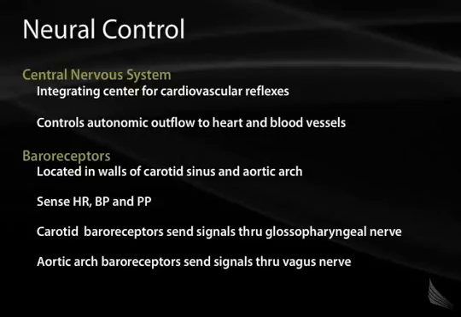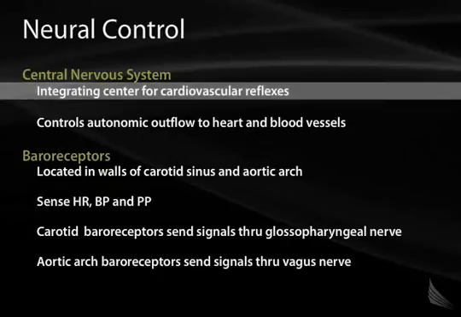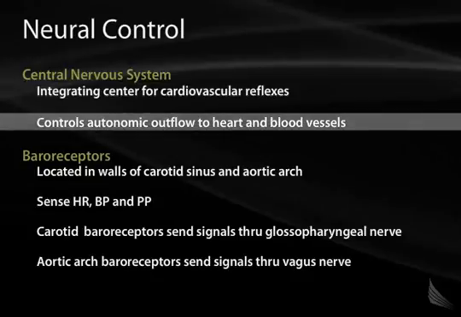Neural control is also very important for maintenance of blood pressure. The central nervous system is the integrating center of the cardiovascular reflexes, and the central nervous system controls the autonomic outflow to the heart and blood vessels. The most important way that the central nervous system controls blood vessels is through the receptors that measure pressure in the blood vessels. These are also known as baroreceptors.